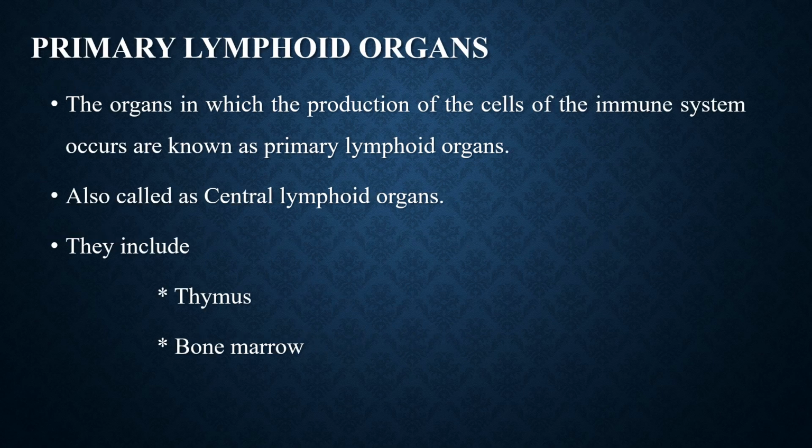Primary lymphoid organs. The organs in which the production of the cells of the immune system occurs are known as primary lymphoid organs. They are also known as central lymphoid organs. They include the thymus and the bone marrow.